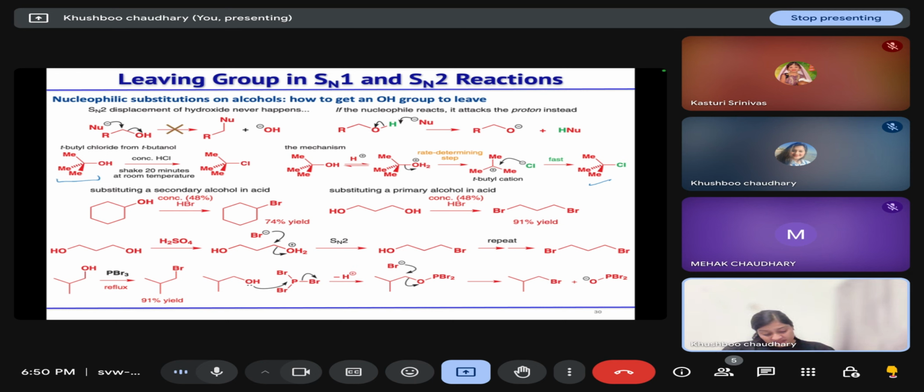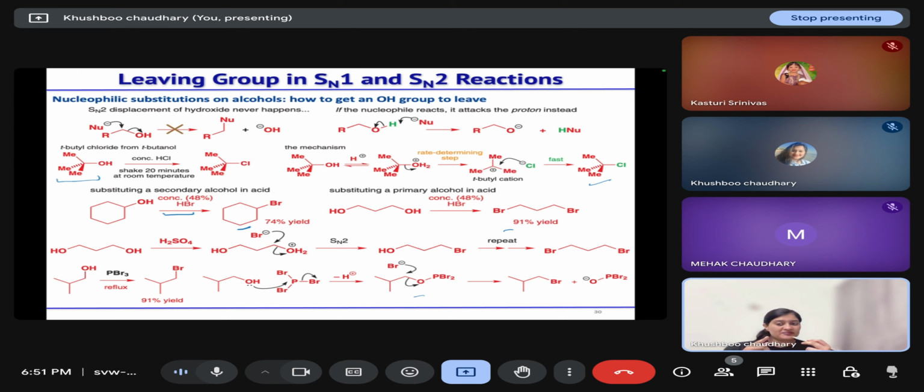These are some examples where your alcohol was treated with acid to convert it into the better leaving group and then undergoes SN1 or SN2 type of reaction. Another such way to make this hydroxyl group a better leaving group is by treating it with species that make a strong bond with the oxygen. Phosphorus is oxophilic, and the oxygen-phosphorus bond is very strong.